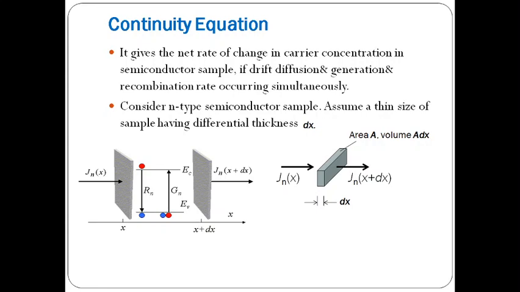So the area of the sample is A, then its volume can be calculated as A into dx, thickness into area. So Jn of x is the entering current density, Jn of x plus dx is the leaving current density.